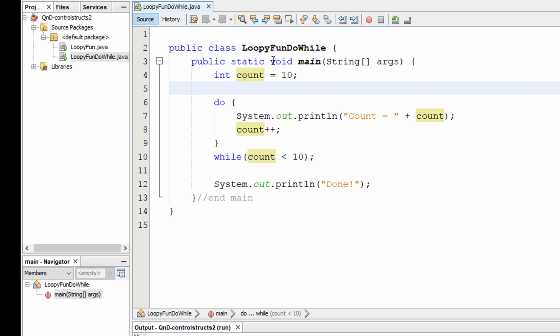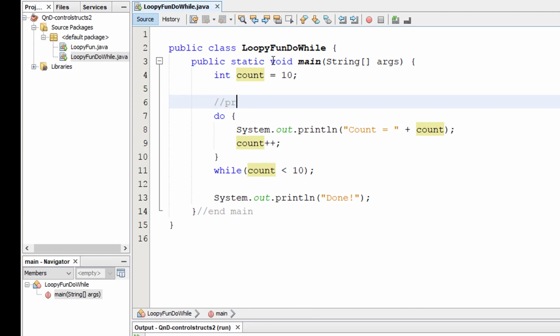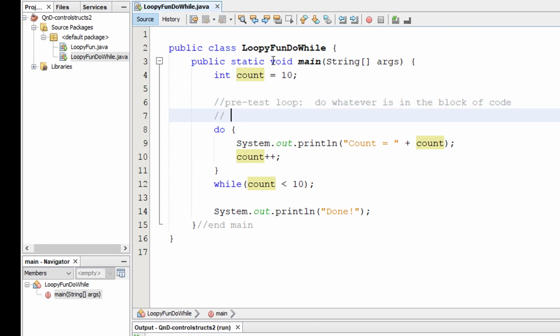So this is actually a special type of loop called a post-test loop. Okay, do whatever is in the block of code and then perform the test for loop continuation.